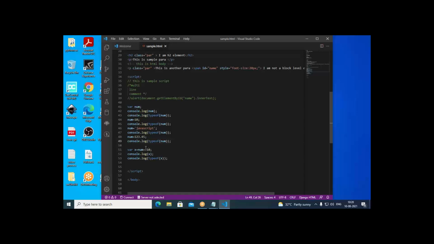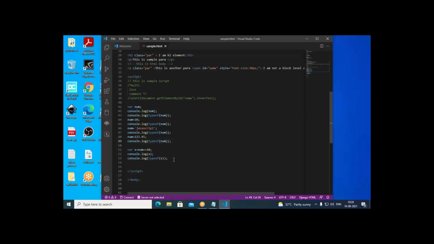If number is 10, then x value will be true here. Otherwise it's false. When I write num equal to 10, it is trying to find out whether number is equal to 10 or not. If number is equal to 10, then in that case, this will be true. Otherwise, it will be false. So like this, it writes here. We get here x value true.